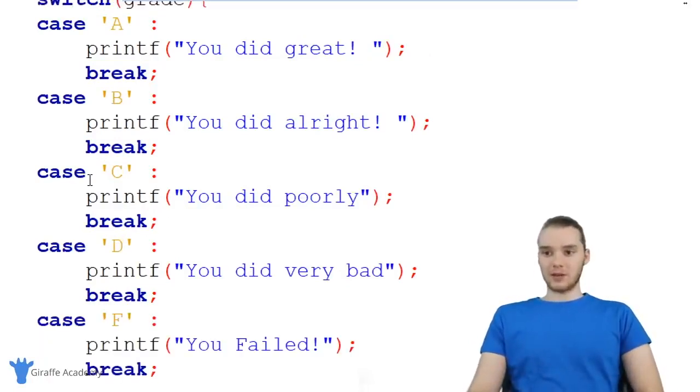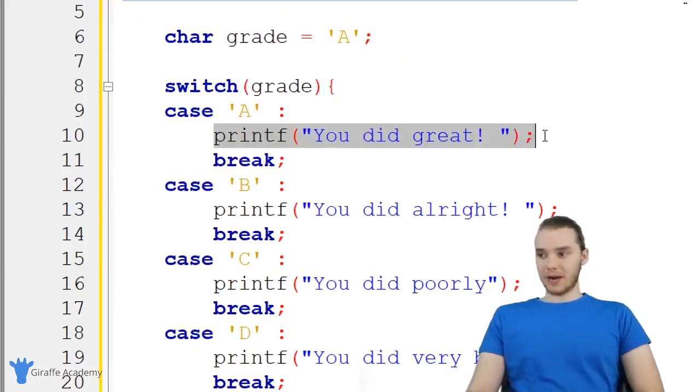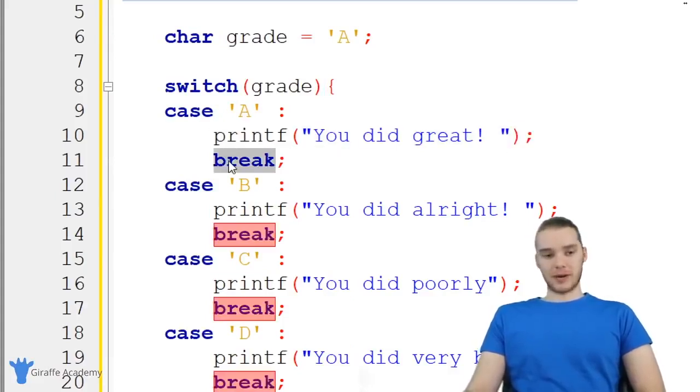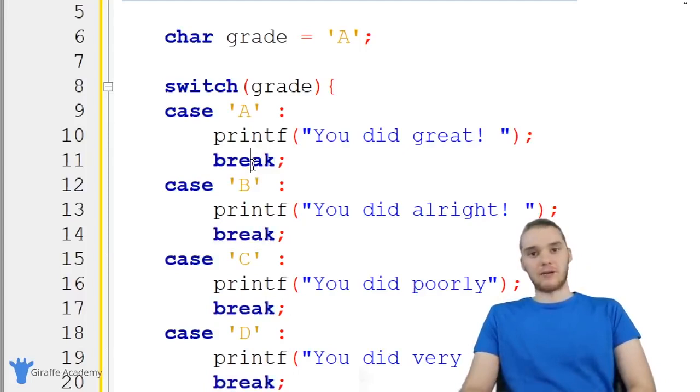So whenever C is executing this switch statement, it's checking to see if grade is equal to each one of these cases. So for example, let's say the grade is equal to A. It's going to execute this printf. But if I don't put this break statement in here, then it's just going to keep going and keep checking these different cases. So it's always important to put a break statement in there because I basically just want to break out of this switch statement. I don't want to be in here anymore.